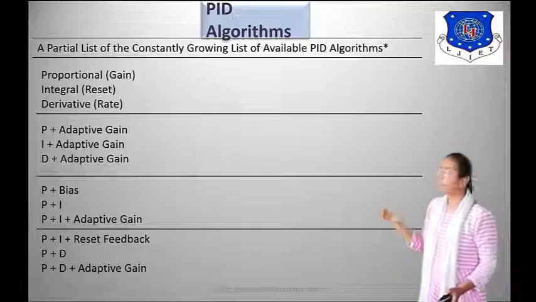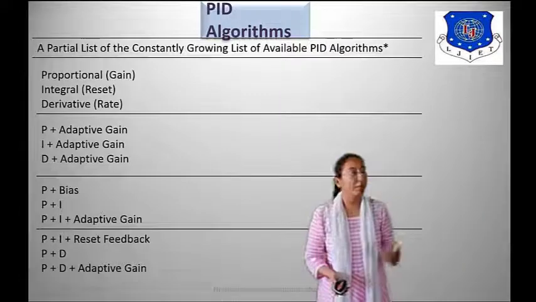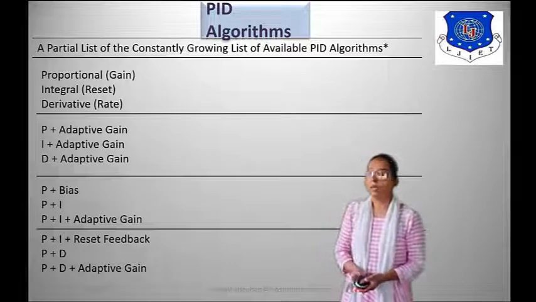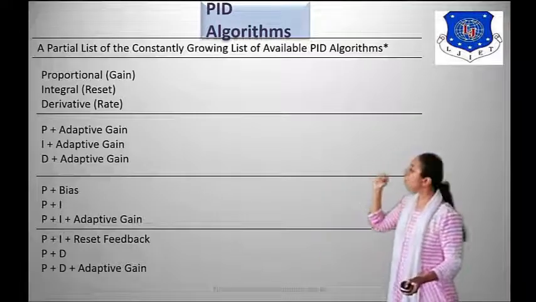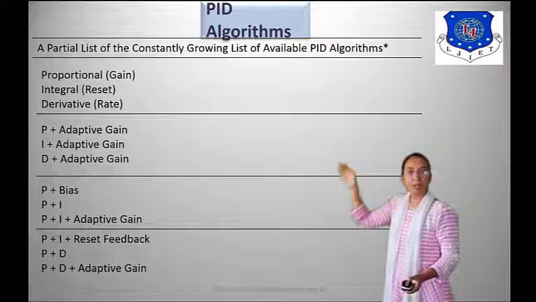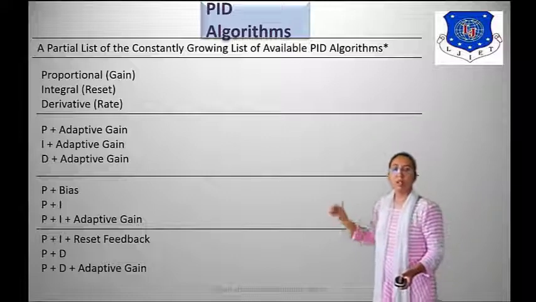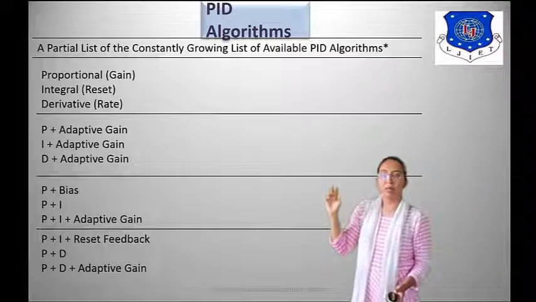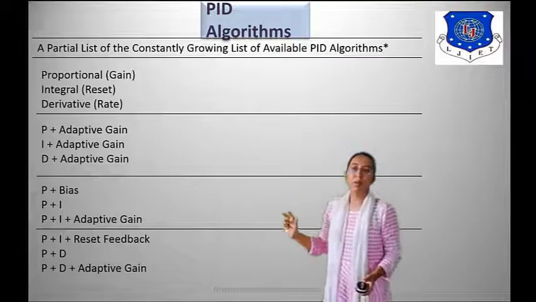Next, a partial list of the constantly growing list of available PID algorithms. We know that proportional is for gain, integral is for reset, and derivative is for rate. So P plus adaptive gain, I plus adaptive gain, and D plus adaptive gain.